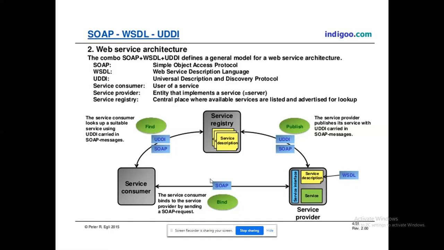RESTful web services is like a postcard. On the front side I have the source and destination address. On the back side I have the payload or the message. If I come to SOAP, it is like a postal cover. My payload will be within the protected cover. Only my source and destination will be visible. Others cannot see what I am transmitting. So that is the difference between SOAP and RESTful web services. SOAP is completely secured.